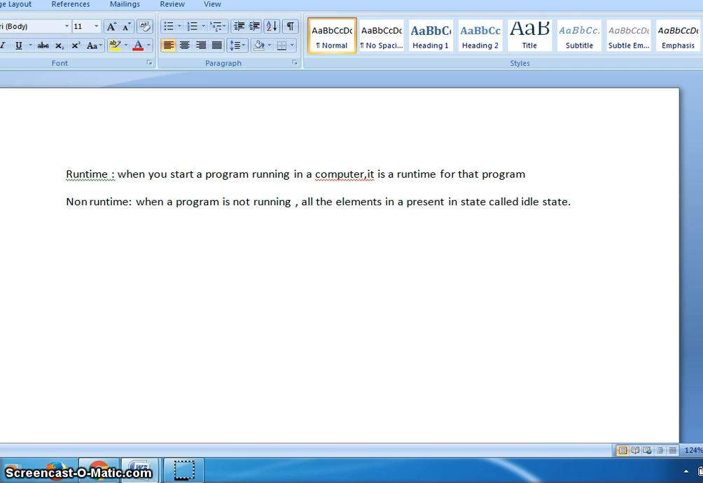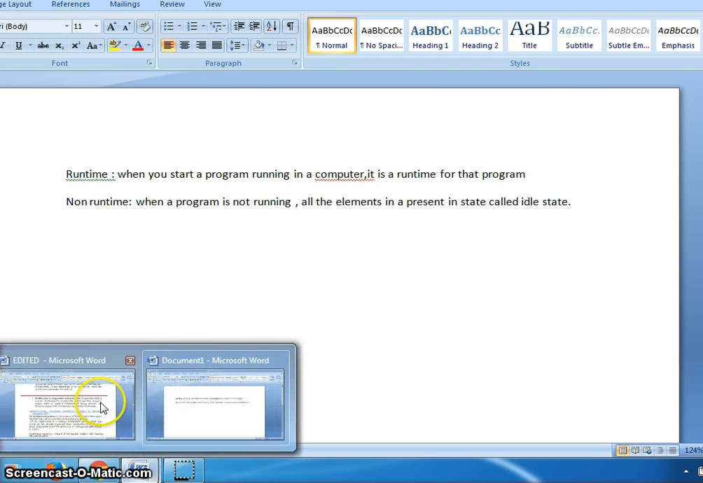There are many states we can define for a program, that is initial state, running, pause state, interrupted state, transition state, as well as this idle state. When the program is not executing, and is only present at its place, such a state of a program is called a non-runtime state of a program. It means the program is present in memory and it is not running; then such a state is called a non-runtime state of a program.